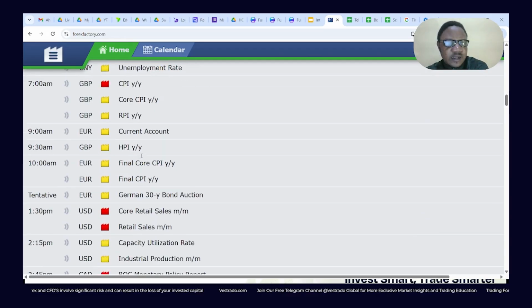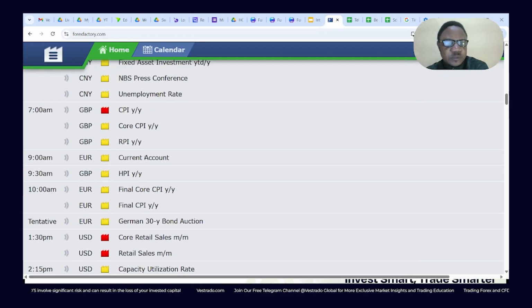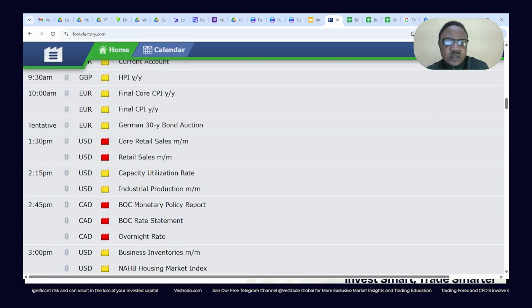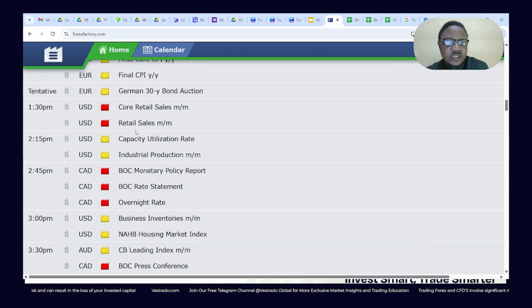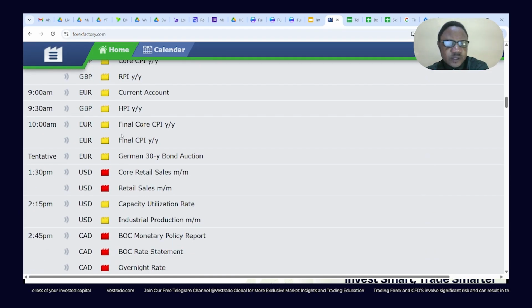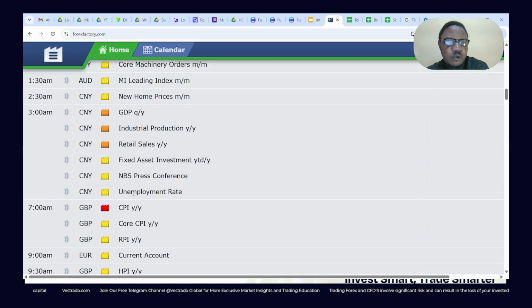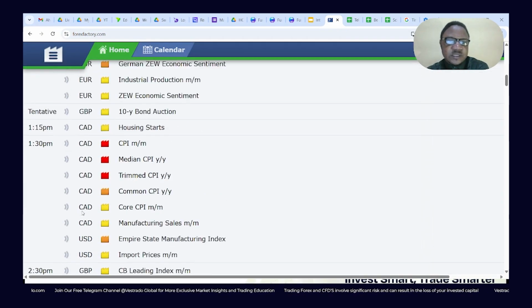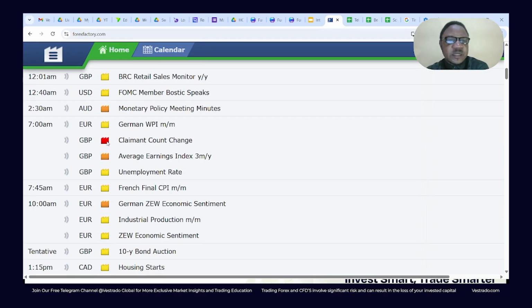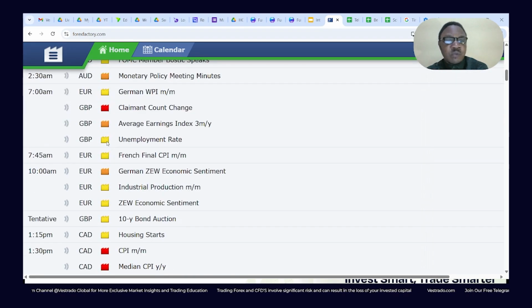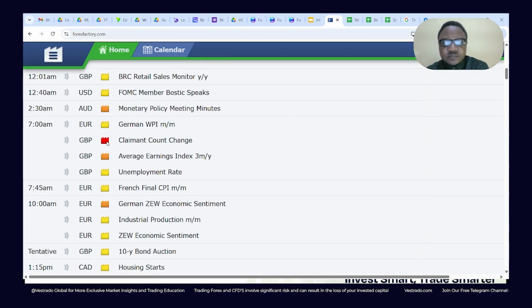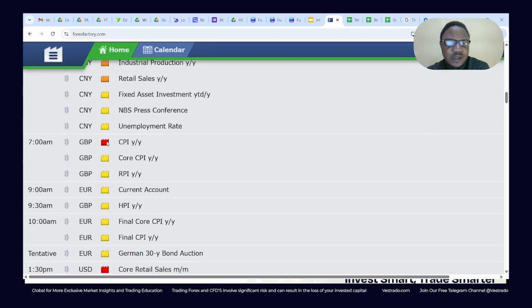On Wednesday, what do we have? We have the British CPI, which is quite significant, but not expected to impact the Aussie and the Kiwi. Of course, we have the core retail sales and retail sales data on Wednesday. That should impact these four pairs mentioned across board. For the GBP JPY, the GBP CPI, 7 a.m. by West African time on Wednesday is expected to have significant impact. The GBP climate count change is also expected to have some significant impact tomorrow, early hours of the UK session. So be on the lookout for that.